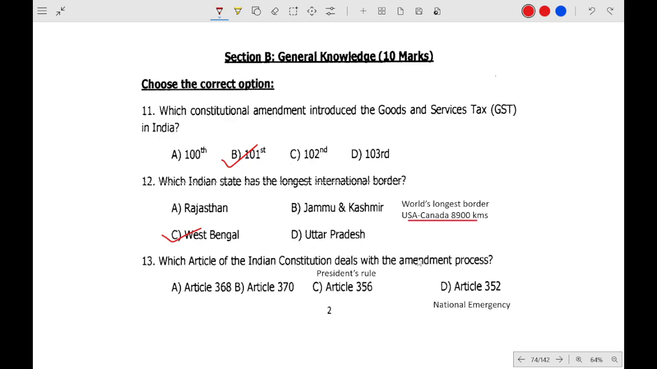Which article of the Constitution deals with the amendment process? Article 368. Article 370 is removed, it is no longer valid. Article 356 deals with President's rule, Article 352 is the national emergency, and Article 360 is the financial emergency. Okay.